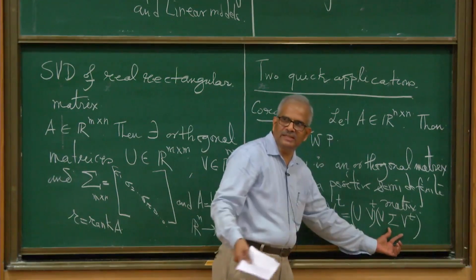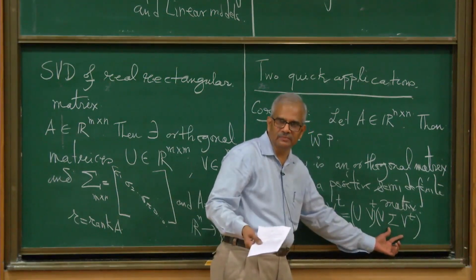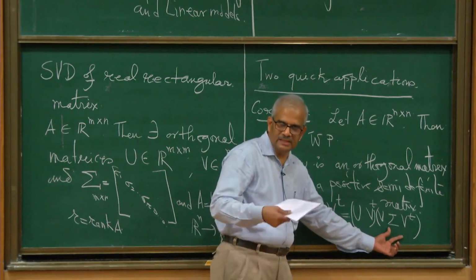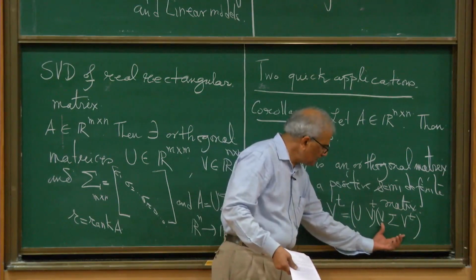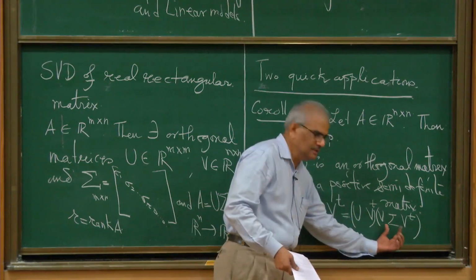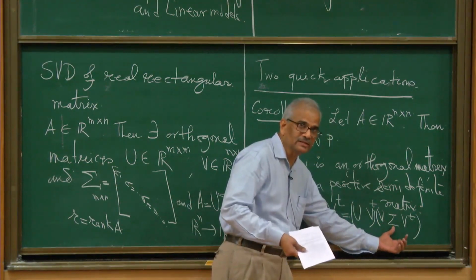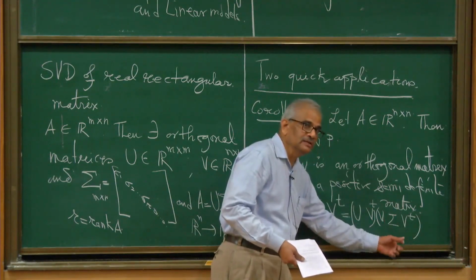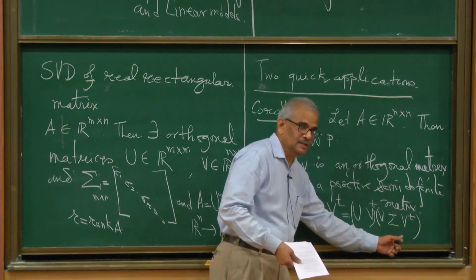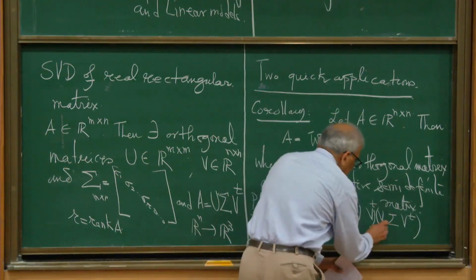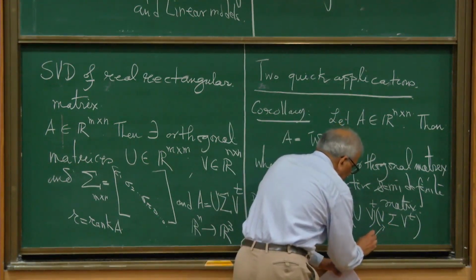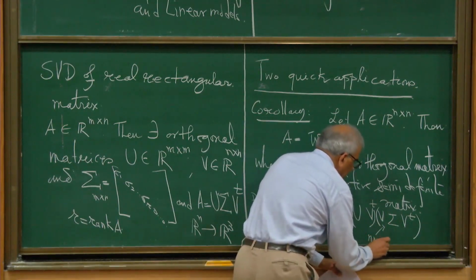But the entries on the diagonal matrix are non-negative. The entries on the principal diagonal are non-negative. So what are the eigenvalues of this matrix? If this sigma was a square matrix, the eigenvalues would simply be the diagonal entries. So therefore, what is this? This is n by n.